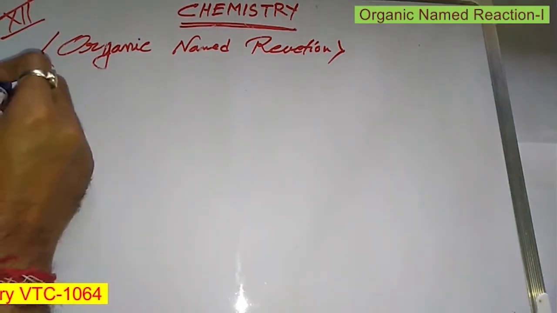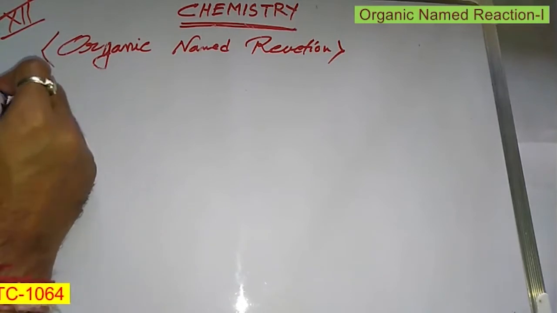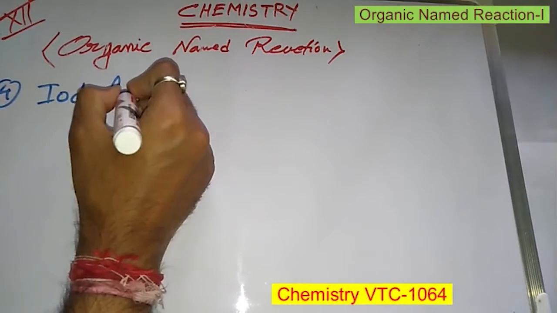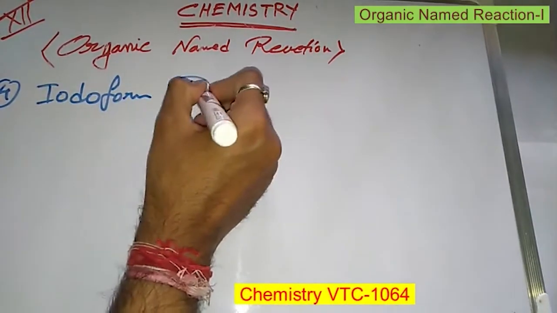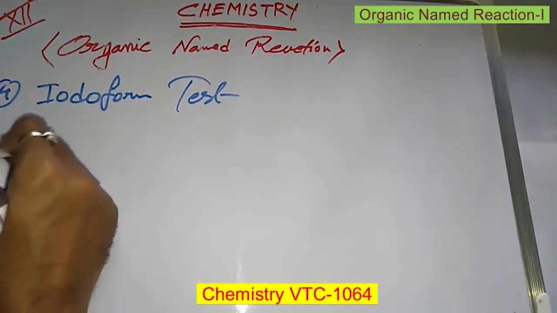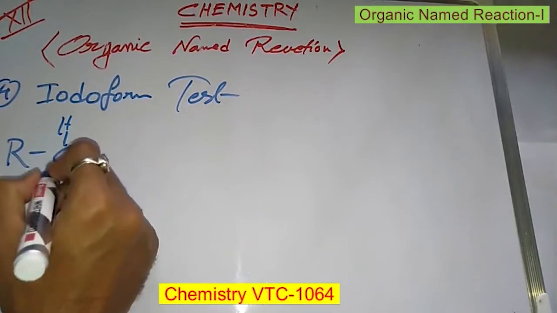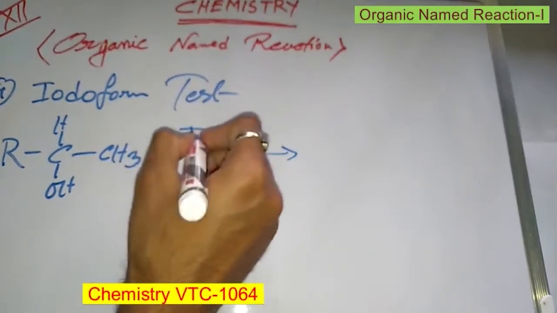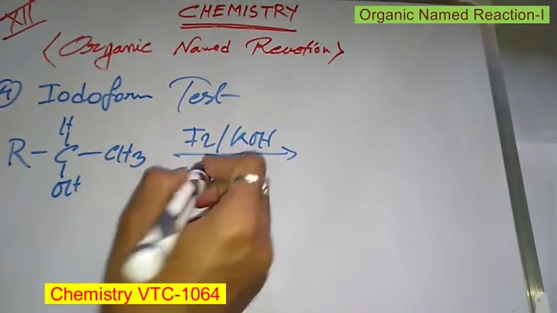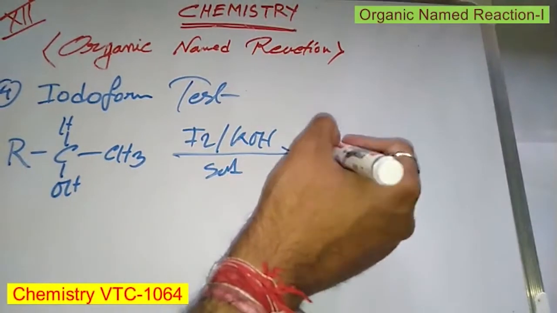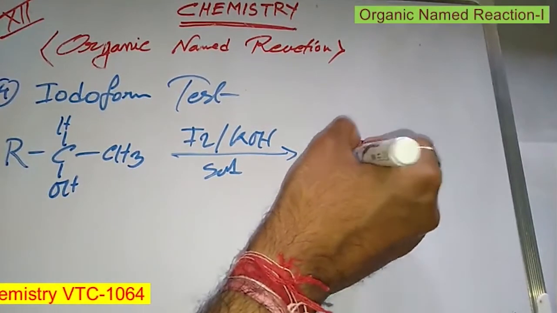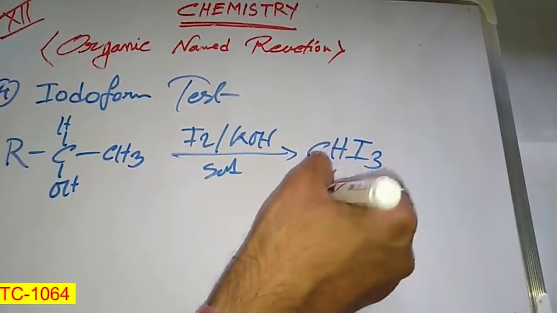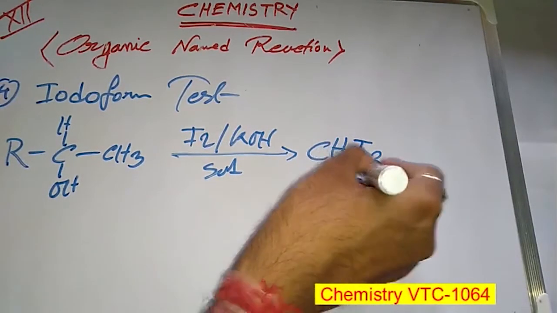Next is the iodoform test. It is not really a name reaction. RCH(OH)CH3 in the presence of iodine and KOH solution gives the product CHI3, that is iodoform. It is a yellow crystalline precipitate.